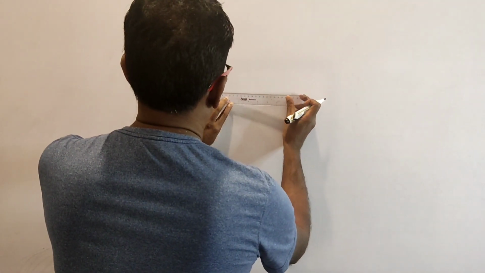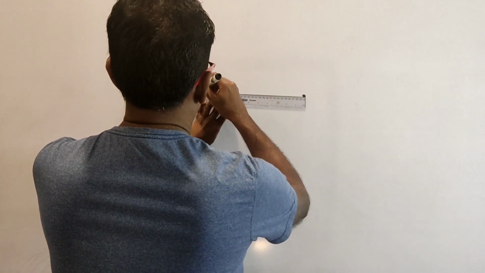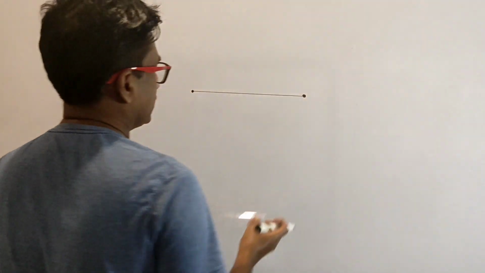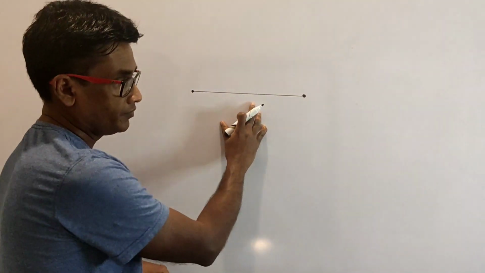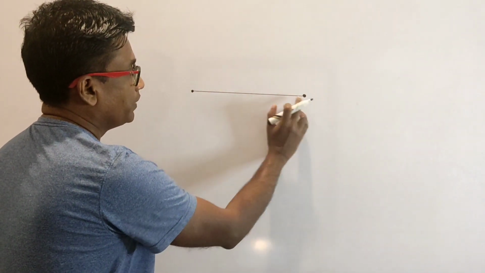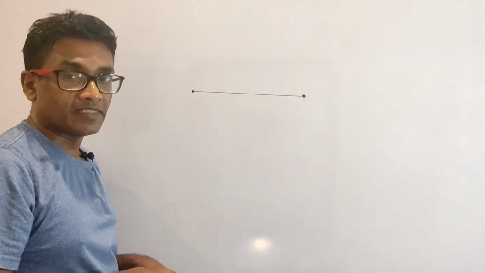Between these 2 points, we can construct a single line segment. This line segment is unique. You cannot construct 2 different line segments between these 2 points. That is what the first axiom says.